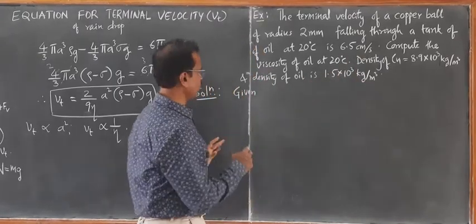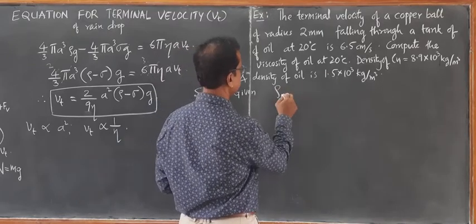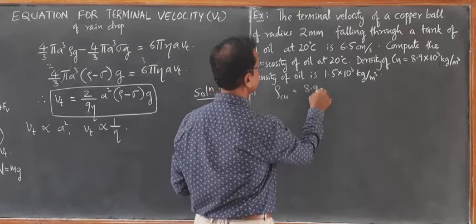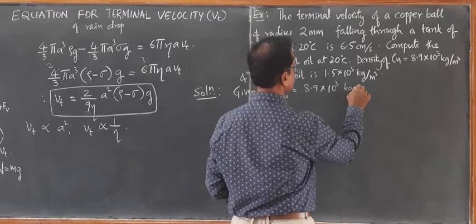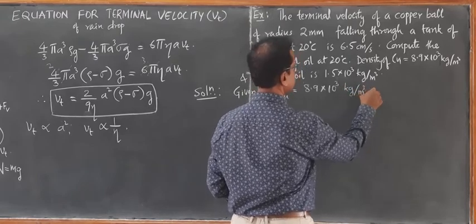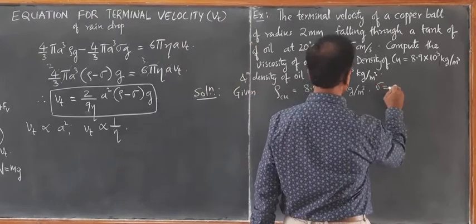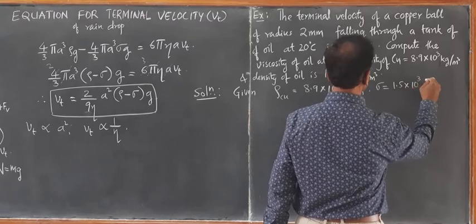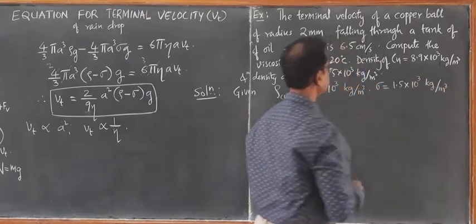Now we will write the given data. Density of copper rho is 8.9 into 10 raised to 3 kg per meter cube. Density of the oil sigma is 1.5 into 10 raised to 3 kg per meter cube.